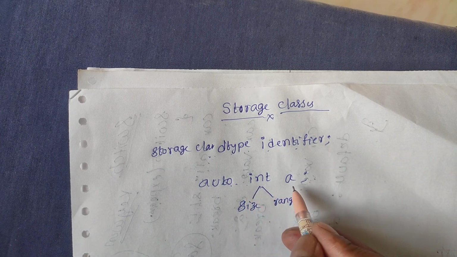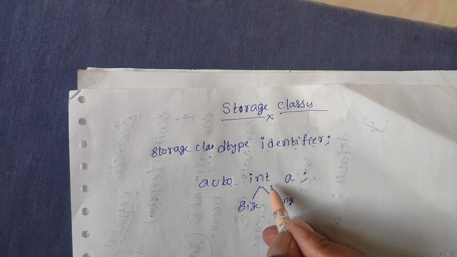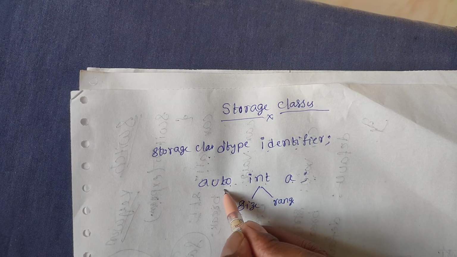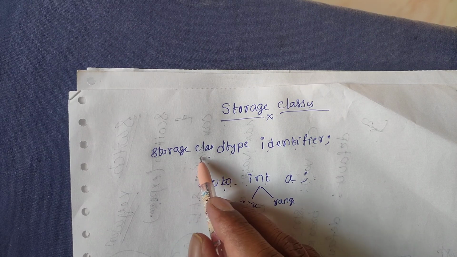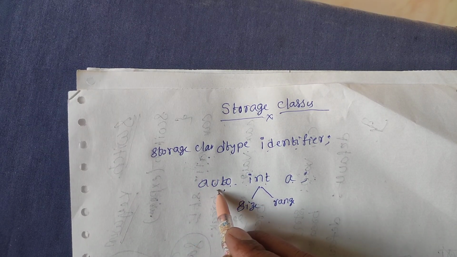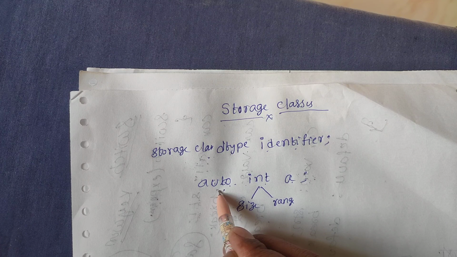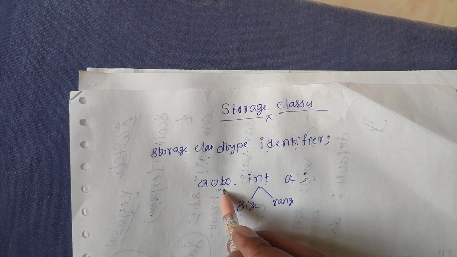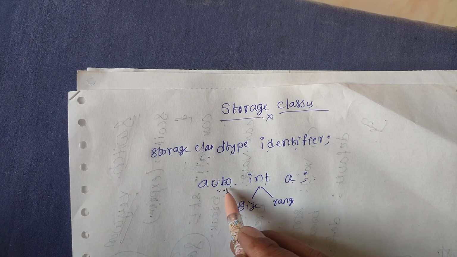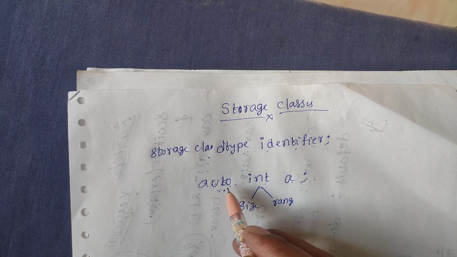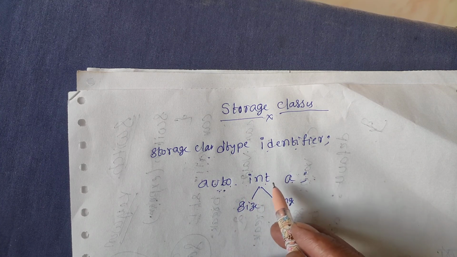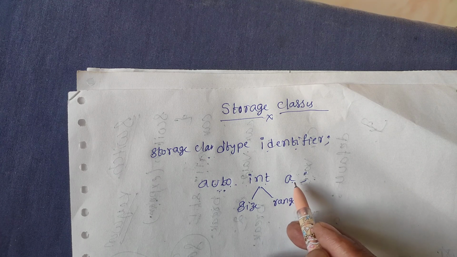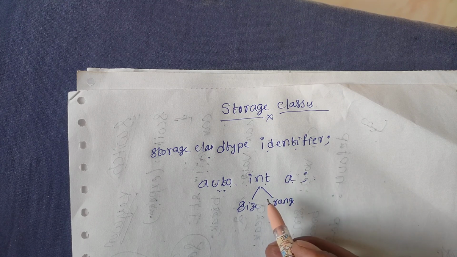That means here a is a variable which contains the data type, and here it will also contain the automatic storage class. The purpose of the storage class is to indicate where it will be stored, in the memory or RAM or CPU, and how much time it will take to execute the variable in the specified block or method or program.